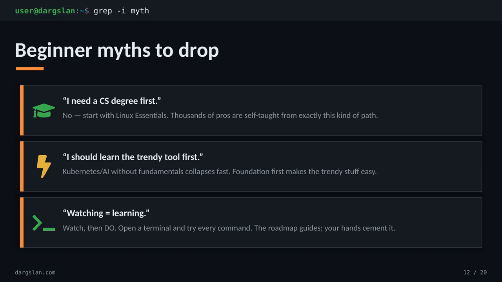Skipping fundamentals to chase Kubernetes or AI sounds exciting, but it collapses fast. Foundation first actually makes the trendy stuff feel easy later. And remember, watching isn't learning. Keep a terminal open. Run every command yourself. The roadmap points the way, but your hands are what make it stick.